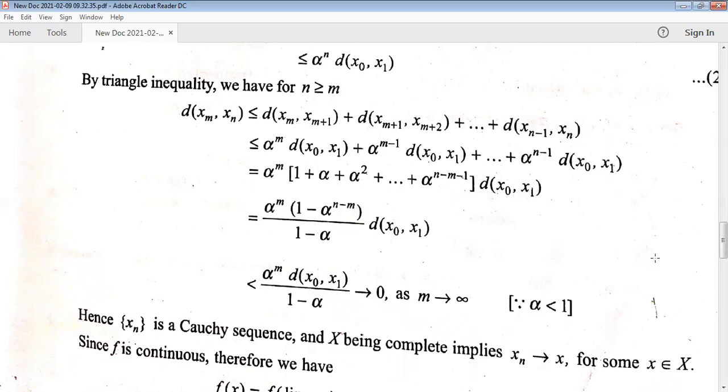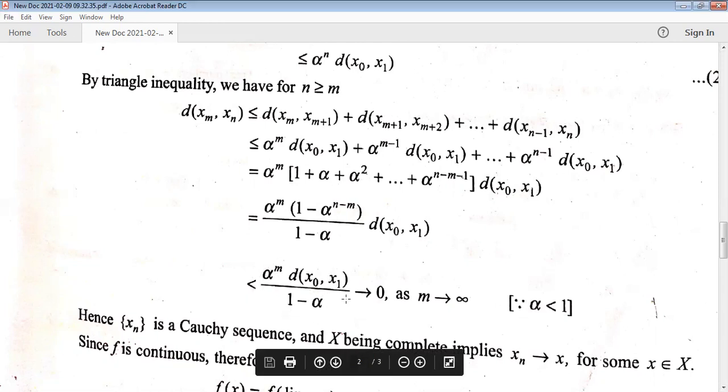Then alpha to the power 3, again the value of the third term is less than the second term, and likewise this is a decreasing sequence. For a decreasing sequence where alpha lies between 0 and 1, this sequence converges to 0, and as m tends to infinity, the right hand side tends to 0.